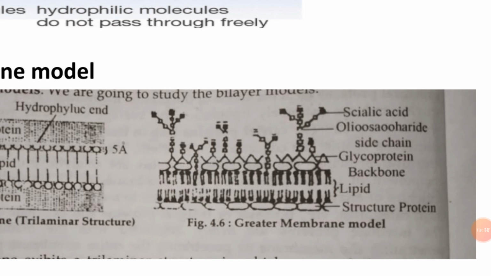Gerter membrane model, it is covered with glycoprotein and unconjugated protein. On the inner side there is unconjugated protein, and on the outer surface there is glycoprotein, that is sialic acid, then the oligosaccharide chains. In this way we have seen the bilayer lipid models, and in the next lecture we will see the fluid mosaic model, the specializations of the plasma membrane, the functions of the plasma membrane, and the remaining points of this unit. Thank you.